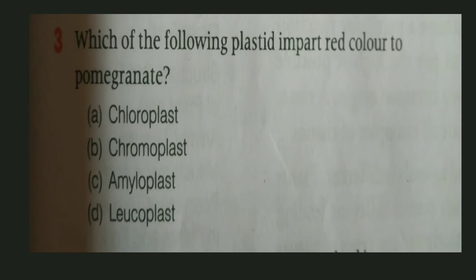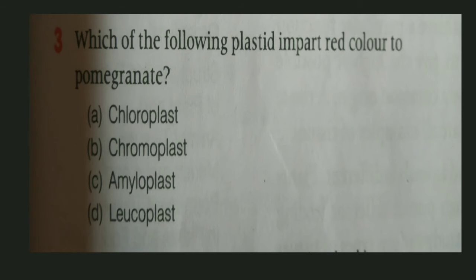Now here the main question is about the color. If the question is about the color, that red color, then you should be clear which kind of plastid will come here in pomegranate. So four options are given to us. Chloroplast is definitely not the correct answer, because chloroplast has the chlorophyll pigment which is green in color.